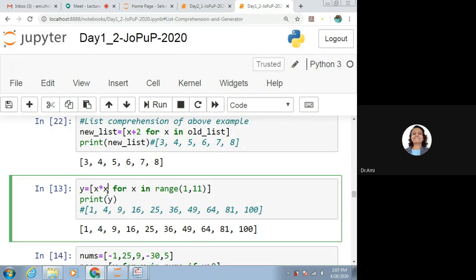Let's see that. For x in range of 1 to 11. What values will it take? It will take the values from 1 to 10, that is 11 minus 1. So for all the values from 1 to 10, we will be doing x multiplied by x.